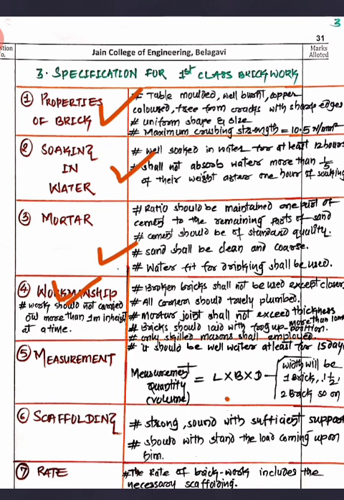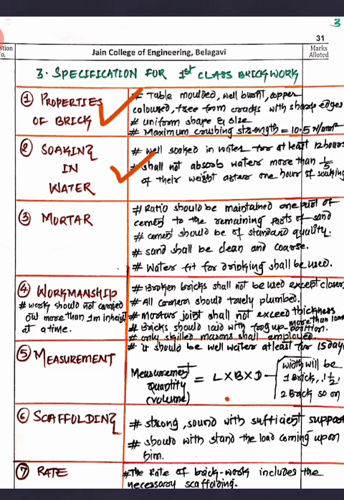Regarding workmanship, one thing you have to keep in mind is that you are not supposed to use broken bricks or brickbats on a regular basis. At the corners you can use some queen closers, right? Closers you can use whenever you have the corner portion there.